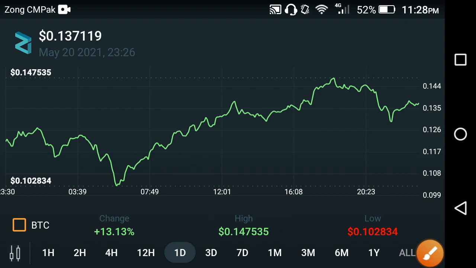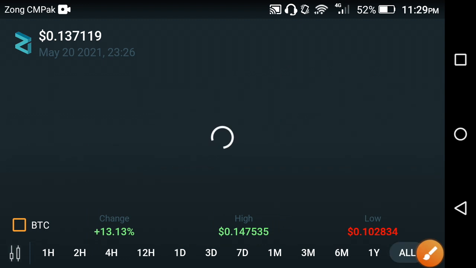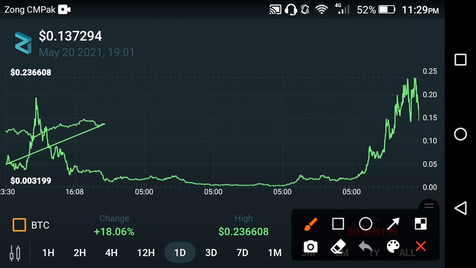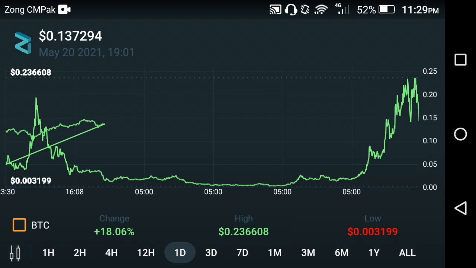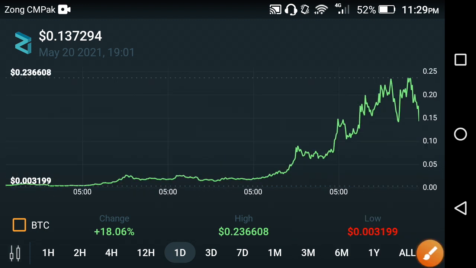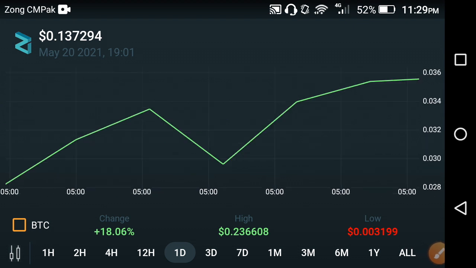And friends, if you look at the price changes in Zilliqa, what's going on? Oh my god. As you can see here, the price fell fast during the daytime. That is the last... what's going on at this time? Let me show, friends. Let's zoom in for a better understanding.